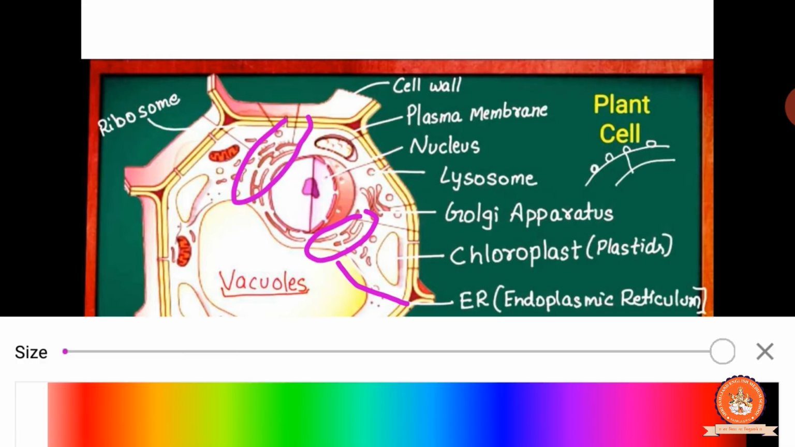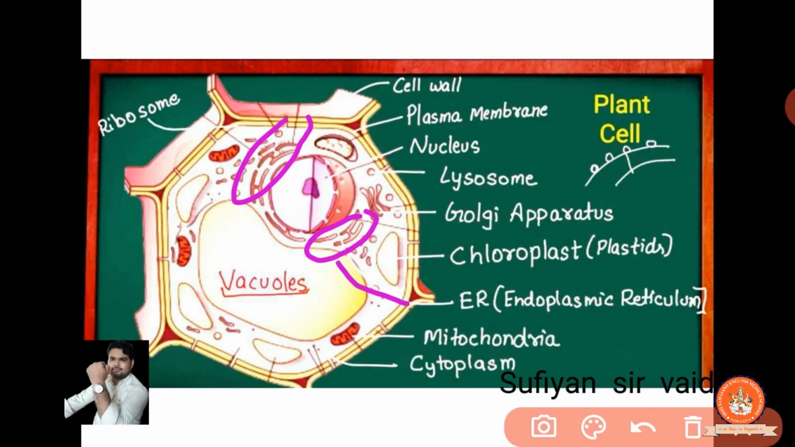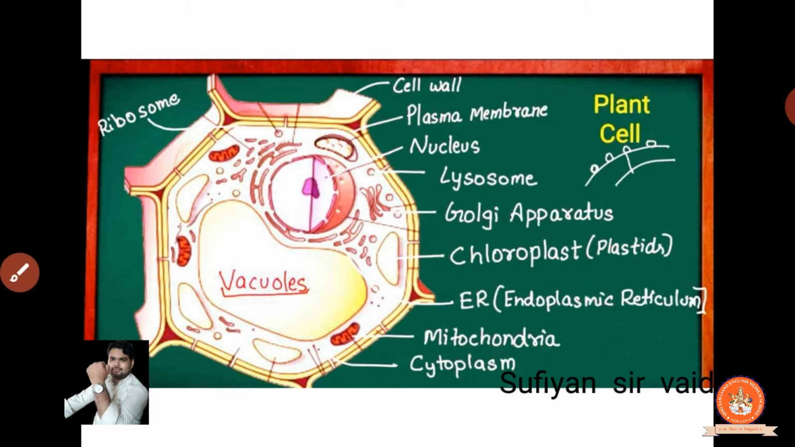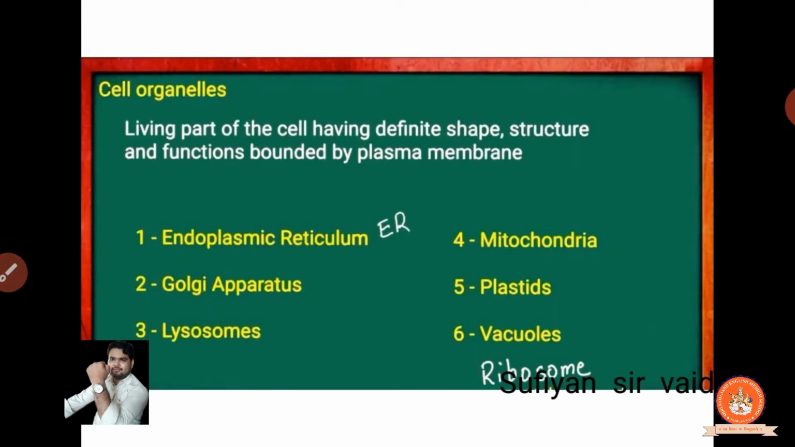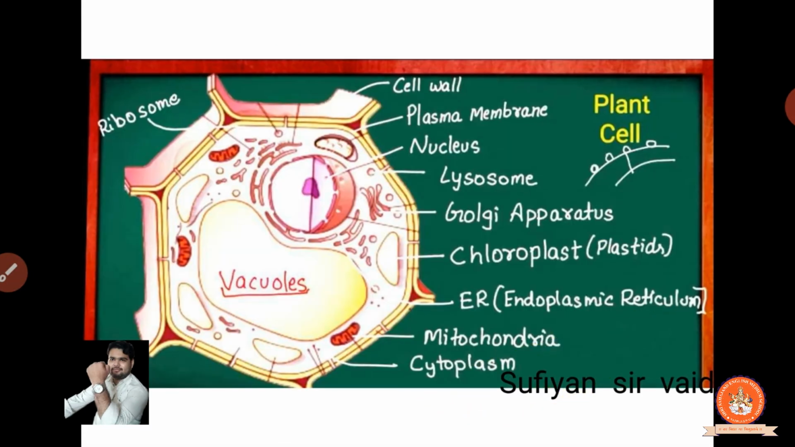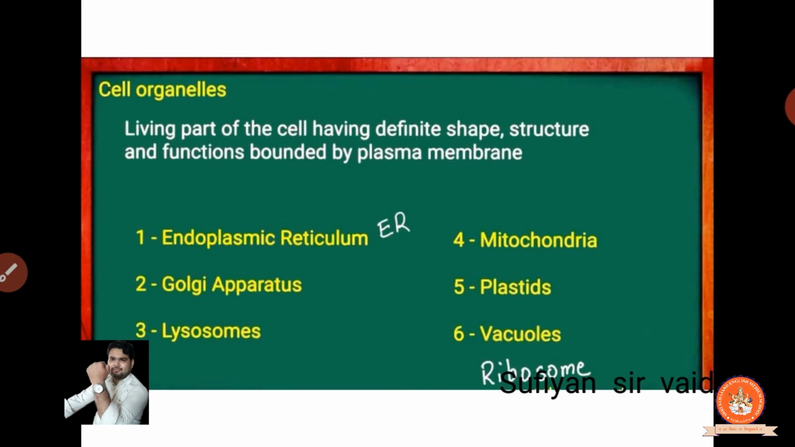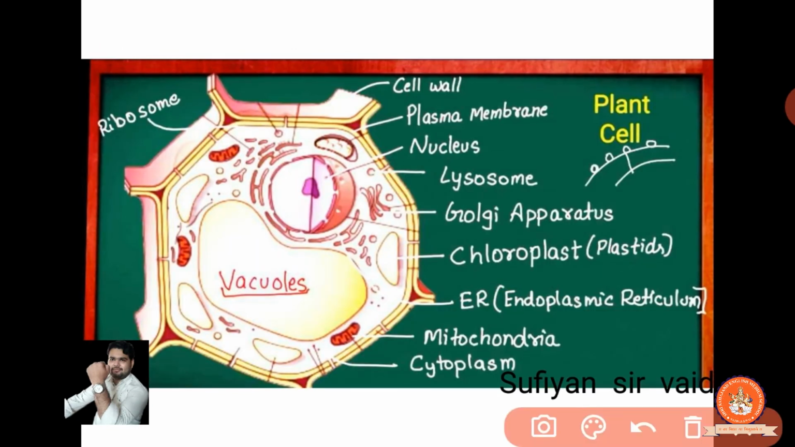Now we will look at the mitochondria. The mitochondria is this. Clear? And we know very well that the liquid which is present in the cell is the cytoplasm. Clear? Another thing we had also to complete here is the ribosome, where it is. The ribosome is present at this upper portion.